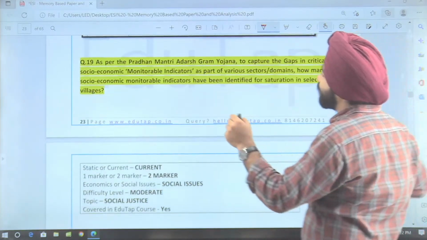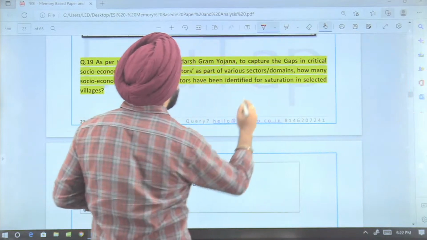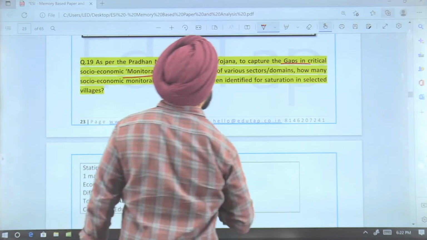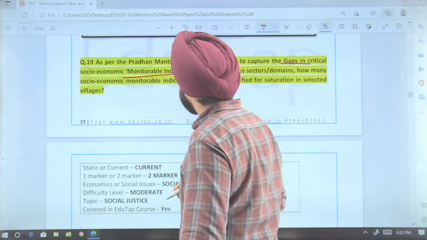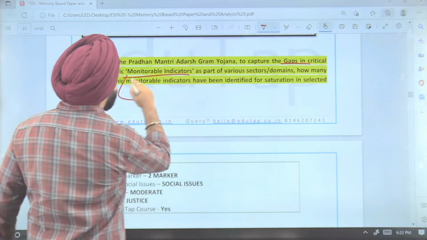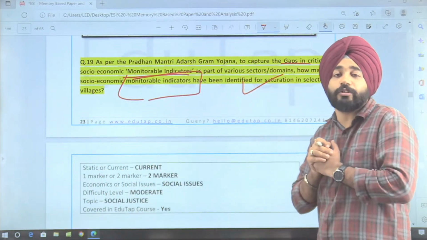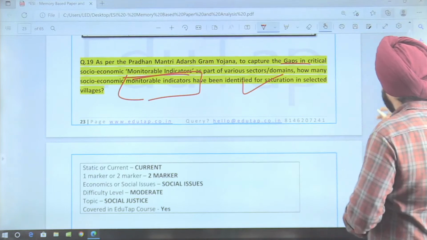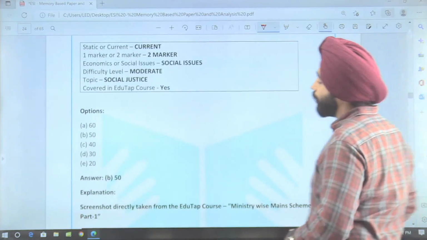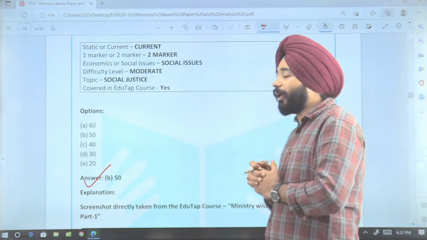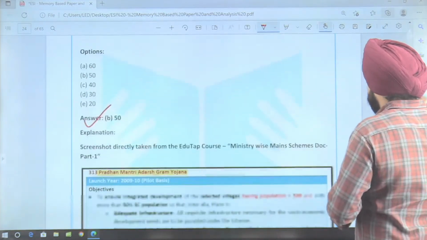The next question is, guys, as per the PM Adarsh Gram Yojana, to capture the gaps in critical economic monitorable indicators, how many socio-economic monitorable indicators have been identified for the selection for the saturated and selected villages? If I talk about this question here, guys, the answer is 50 monitorable targets that are being monitored under the PM Adarsh Gram Yojana.